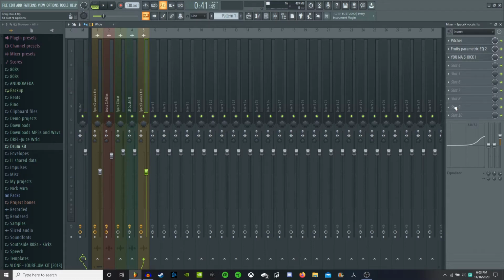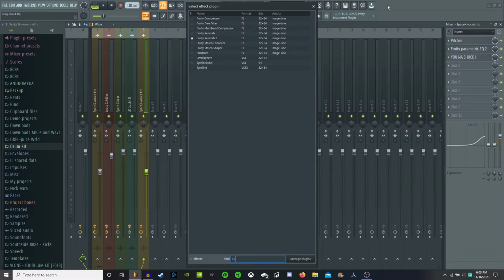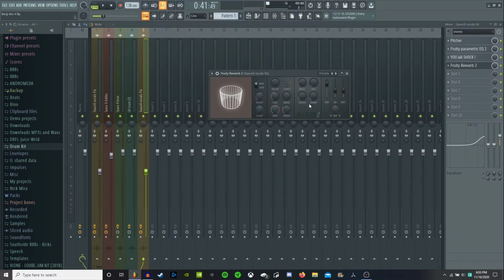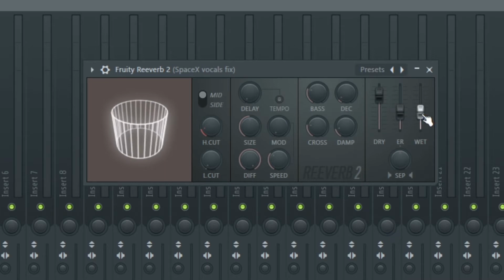So it already sounds a whole lot better, but we gotta make this a little less dry. We gotta add some more to this. So the obvious answer to making things less dry is some reverb. This is once again a stock FL Studio plugin, so we're gonna have to adjust some of the knobs here.